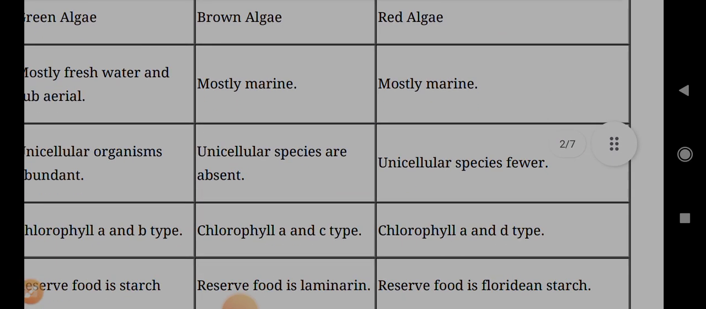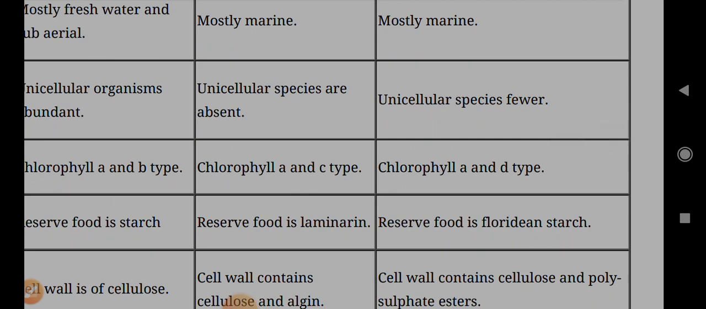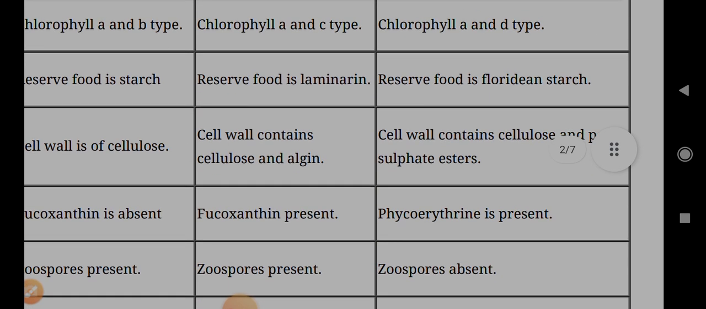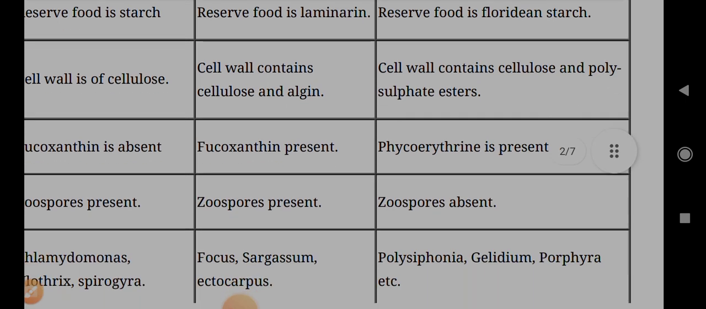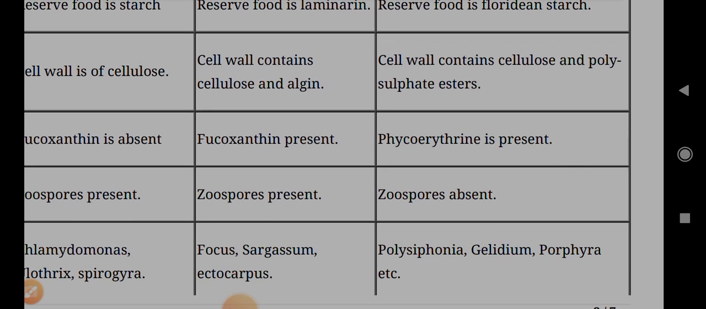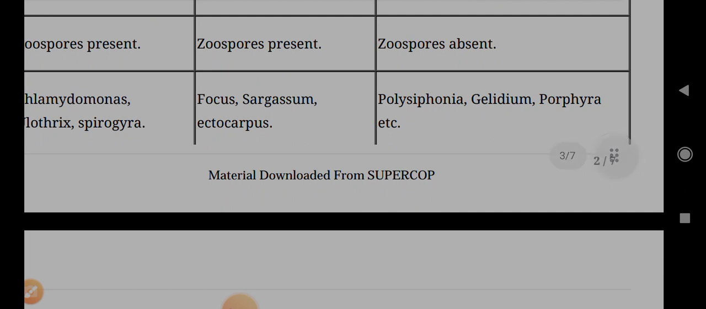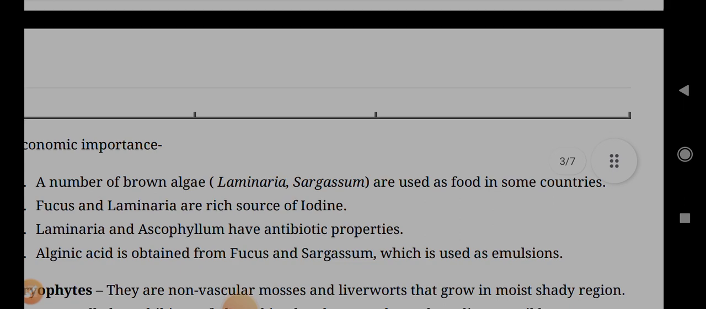Red algae are mostly marine. Unicellular species are fewer. Chlorophyll a and d types. Reserve food is Floridean starch. Cell wall contains cellulose and polysulfate esters. Phycoerythrin is present. Zoospores absent. Examples: Polysiphonia, Gelidium, and Porphyra, etc.